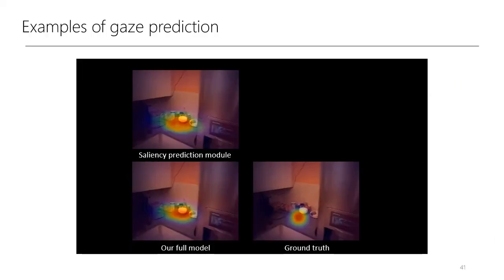This slide shows one example of gaze prediction. The bottom right is the ground truth gaze positions measured by a mobile eye tracker. The top left shows the gaze probability map obtained by the saliency prediction module alone. The output of our full model is shown at the bottom left.